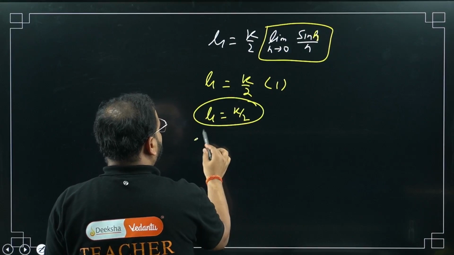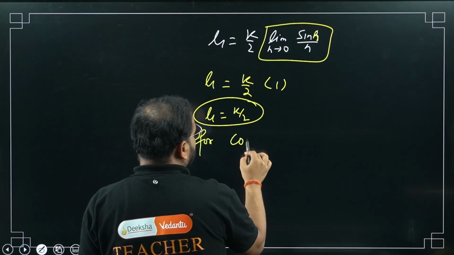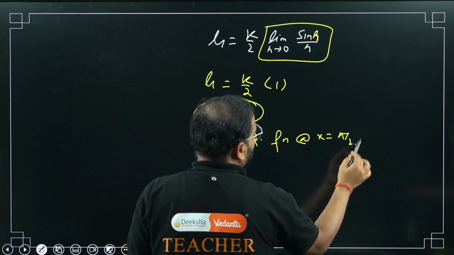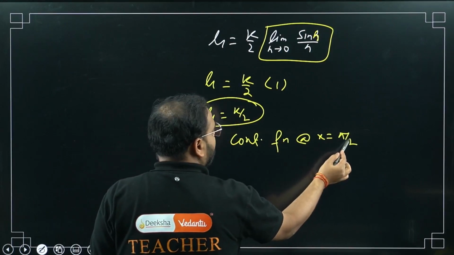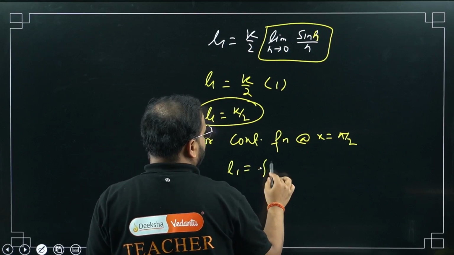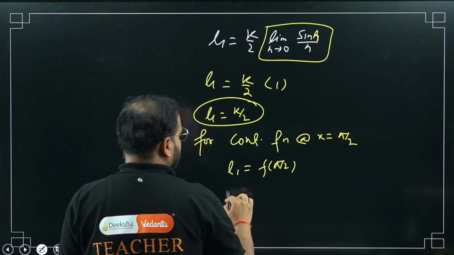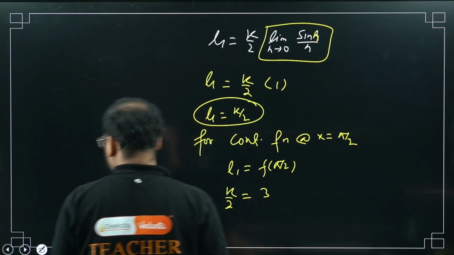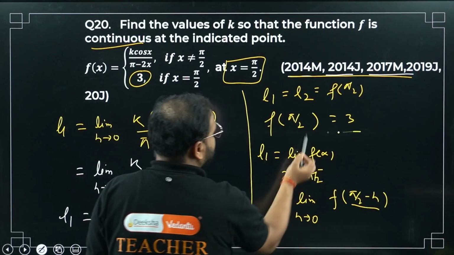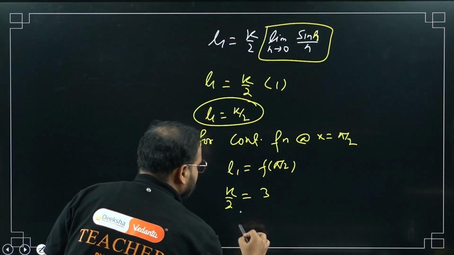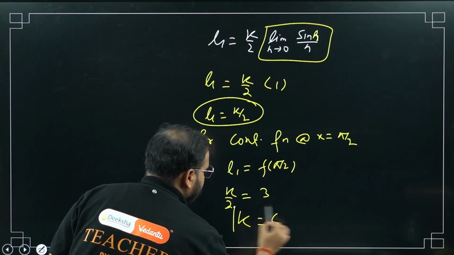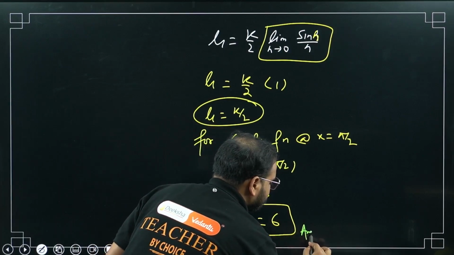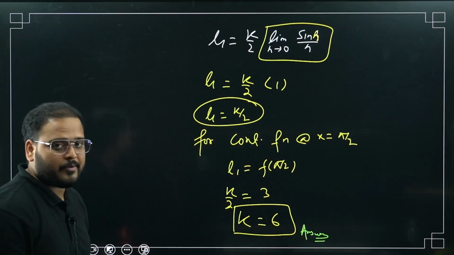But we said for a continuous function at x equals pi by 2, what's the condition? L1 has to be equal to f of pi by 2. L1 is k by 2. The function value at pi by 2 is 3. So what's the k value? K is 3 into 2, so 6. This is my final answer. Please have a look. Fun question? Yes?